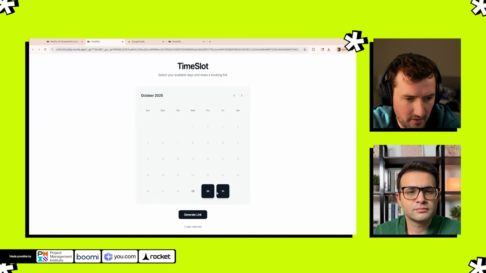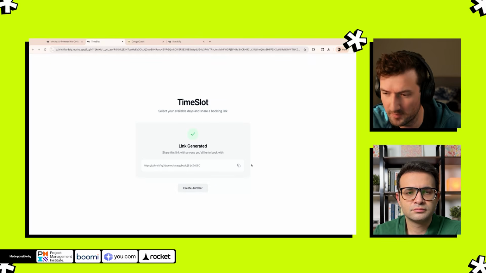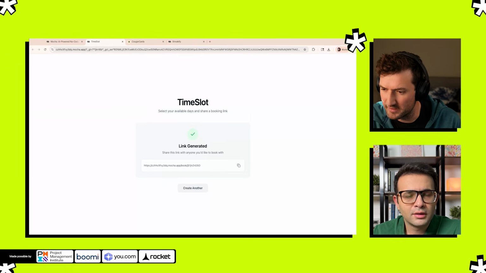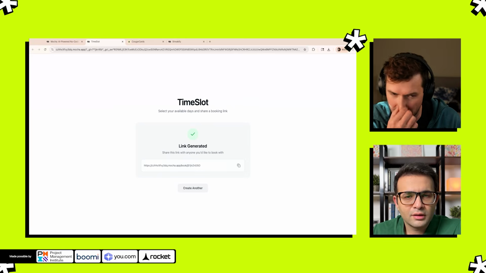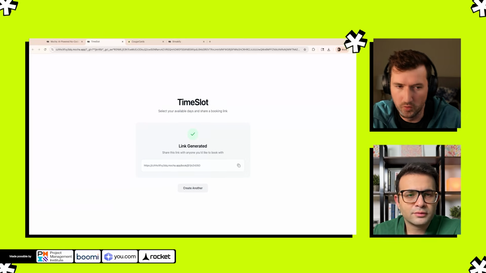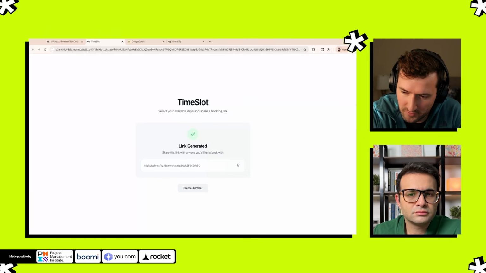This is one where you could select dates and then generate a unique link, and then send that to someone so they could book you. It's a bit like Calendly, but you could hyper customize it. You could also brand it to your own brand. You could add special times. You could add an intake form with dedicated questions. It's a very cool thing that these new AI coding app builders enable: you could build very custom-to-you software.